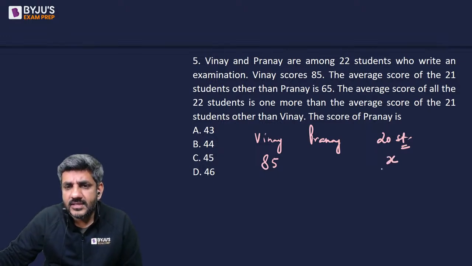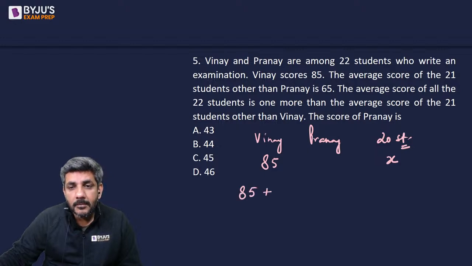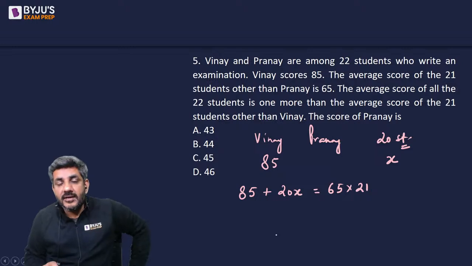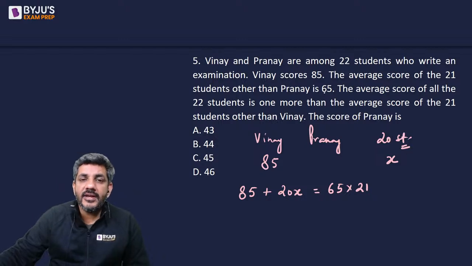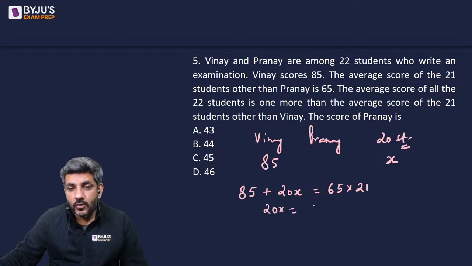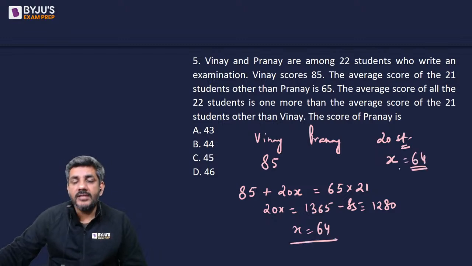Let us say these 20 students have average score of x. The question says the average score of 21 students other than Pranay is 65. That means Vinay's score plus the other 20 people's score is equal to 65 into the total number of people as 21. Forget Pranay for a minute. So there are 21 people, their total score will be Vinay's score plus 20x, and it is 21 into 65 because the average is 65. From here I can say 20x is equal to 1365 minus 85, which is equal to 1280.